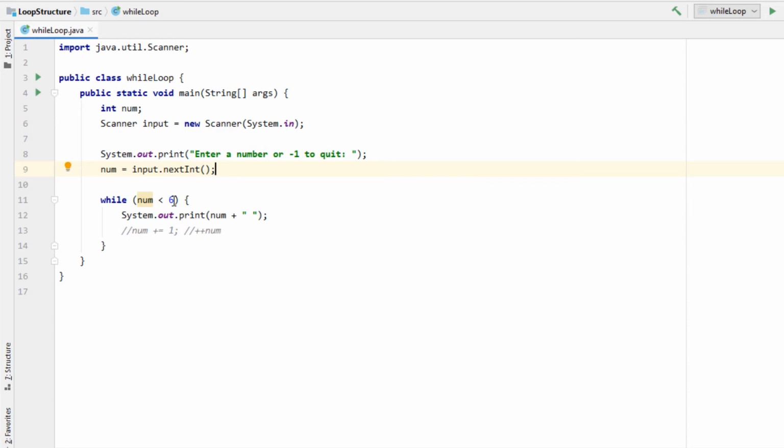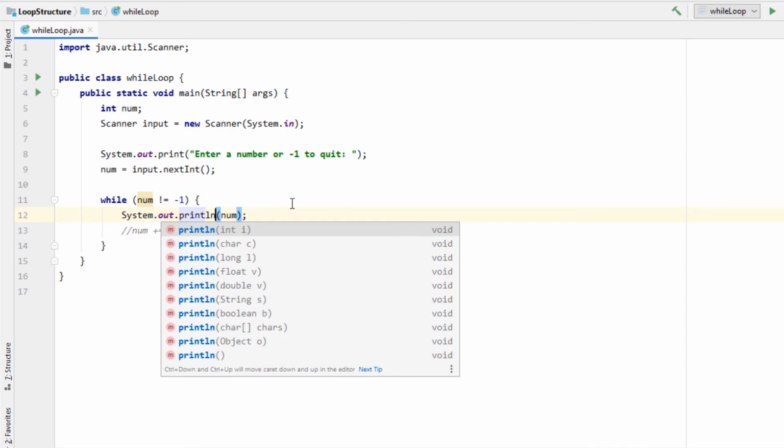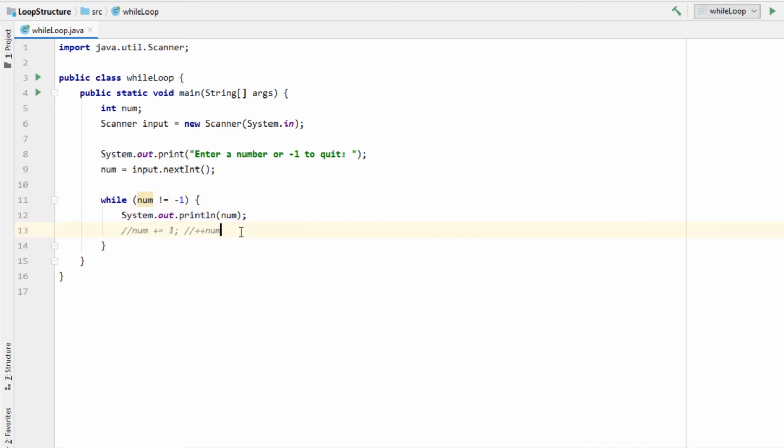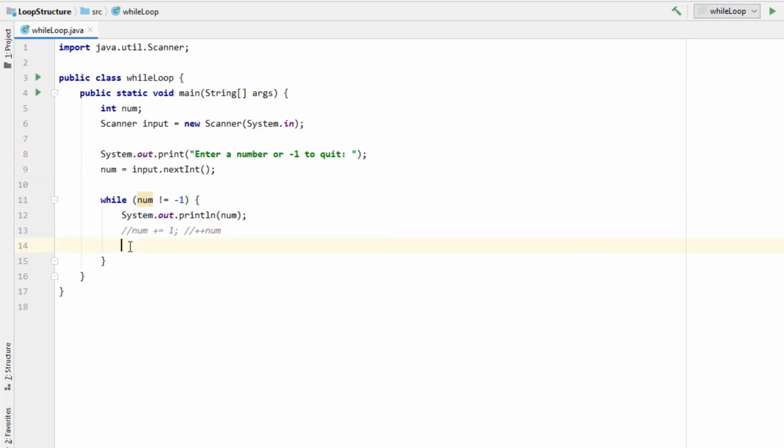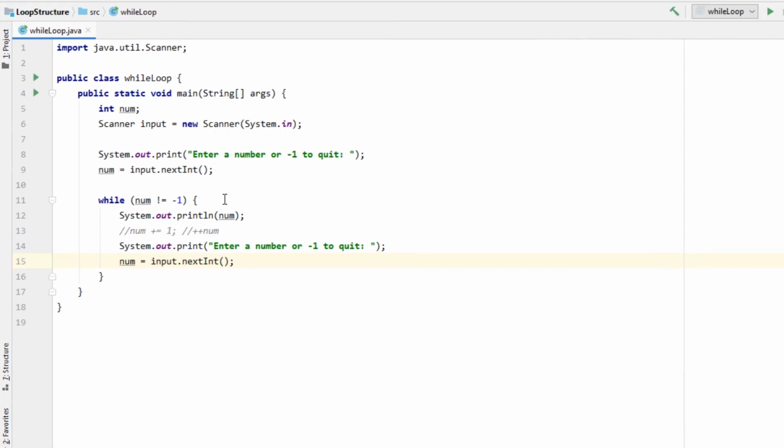Inside our while loop, let's change this to not equal to -1. We remove the quotations and add in num to the print statement. On the next line, let's copy our prompt and retrieval statements and paste them inside the loop.